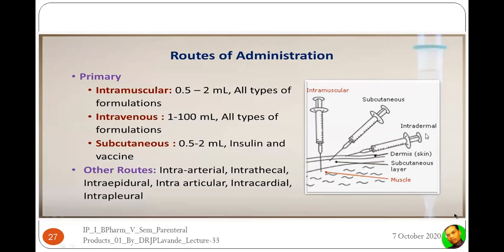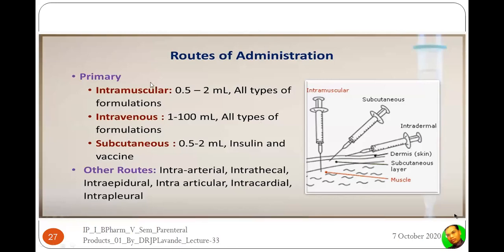There is a route which is said to be the intradermal route, that is into the dermis, the uppermost skin layers. Here, in order to test allergies, drugs like antibiotics or the tuberculin antigen are given into the upper layer of the skin, into the dermis, in order to test the allergy.